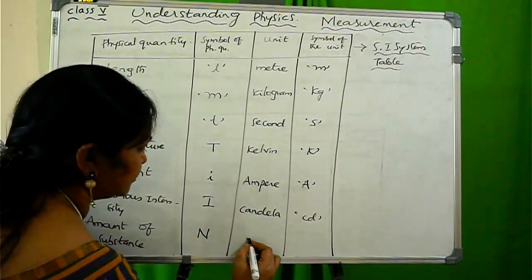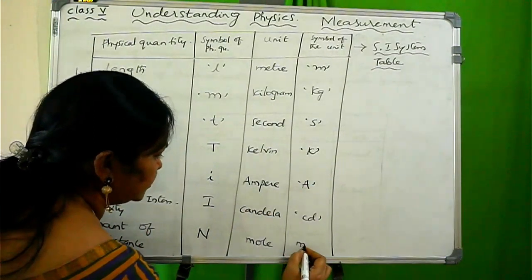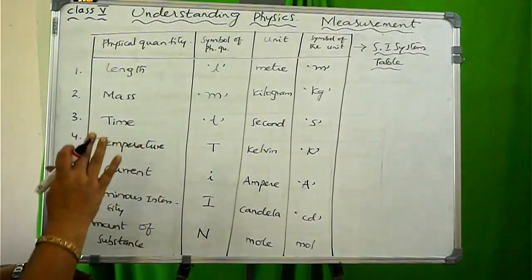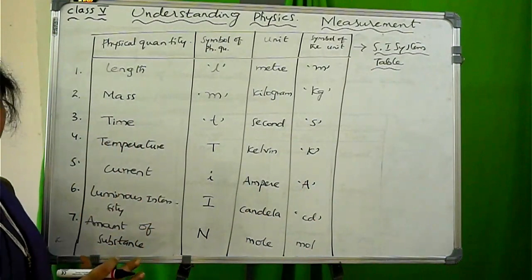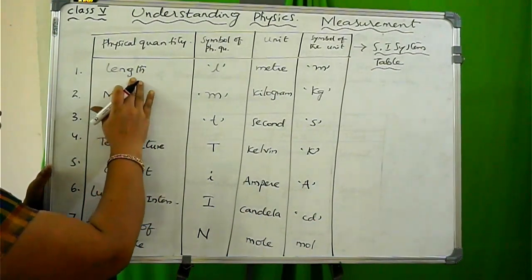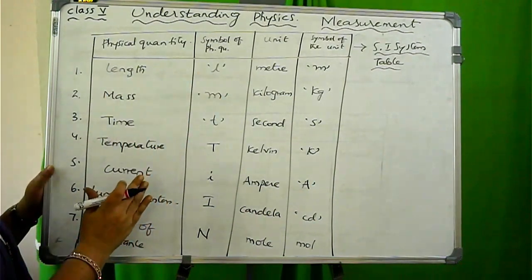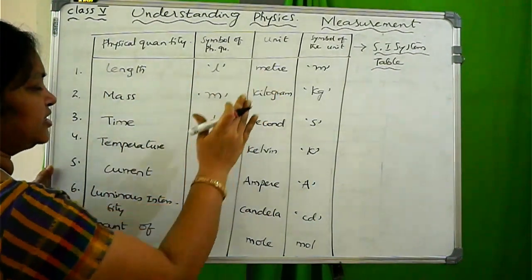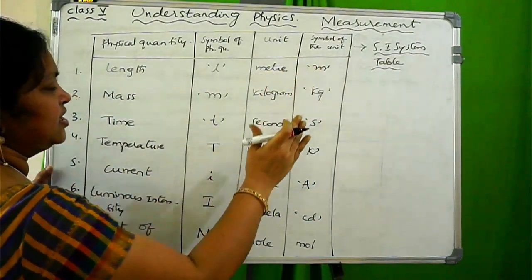Amount of substance: mole, symbol mol. So these are the 7 fundamental physical quantities, their symbols, their units, and the symbols for those units.